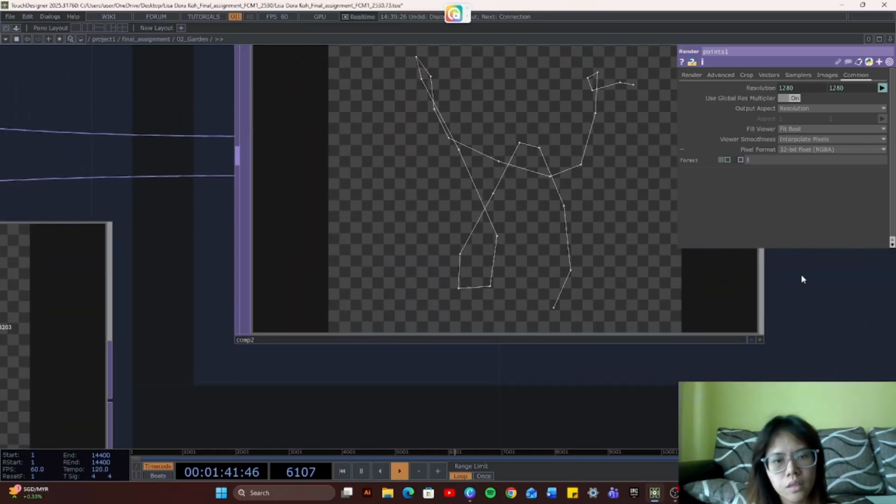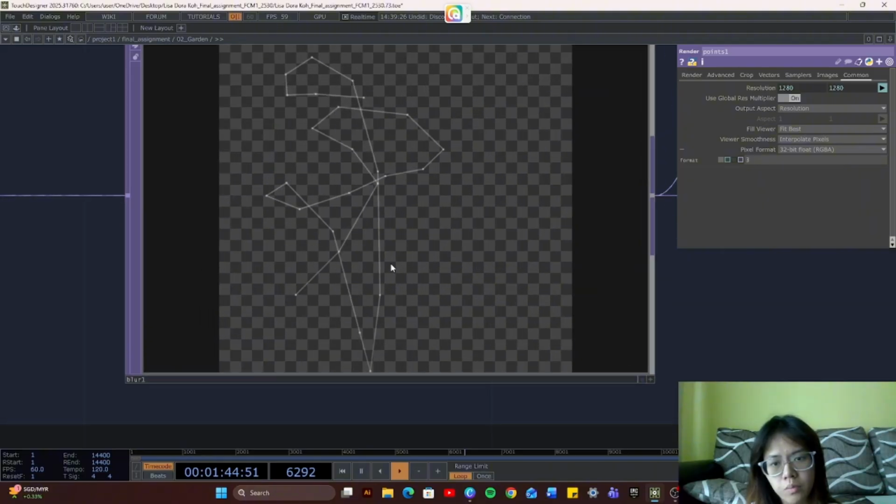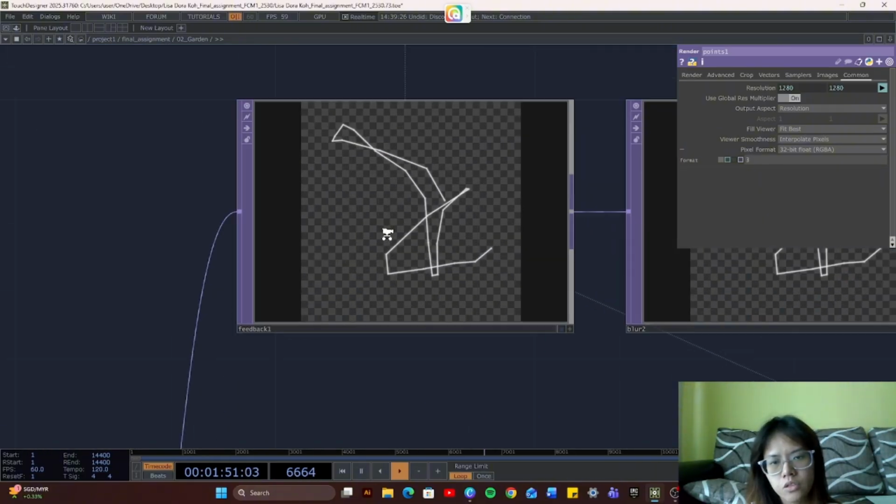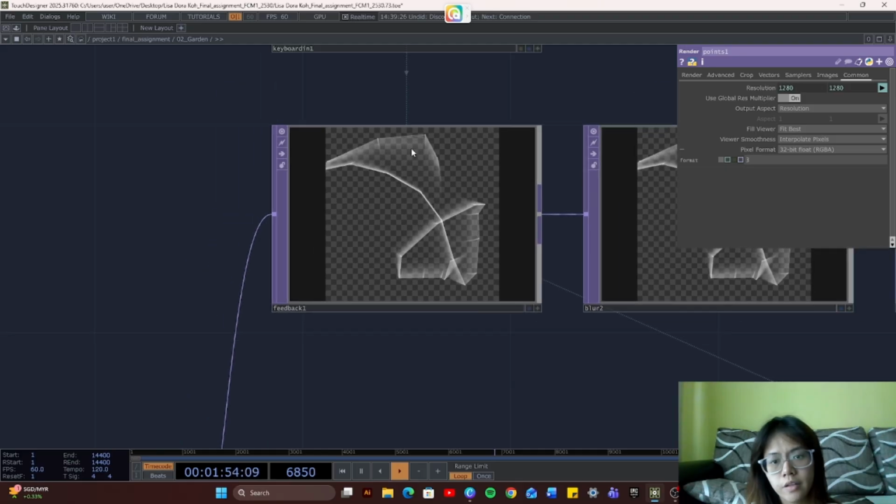So this is where I set the line and points, and over here I put a blur so it can be a little bit much more blurry, and here I added a feedback so it can create an effect like this.